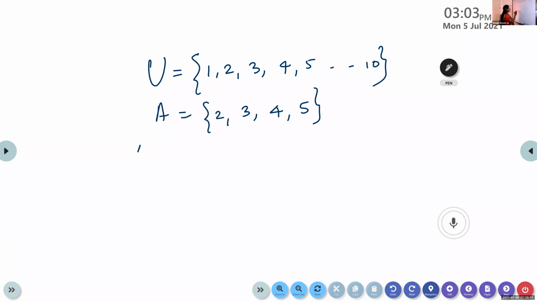So what is the complement? The complement of a set A is denoted by A complement, written A^c, or the other notation is A dash. Both are equivalent. What is A complement? It is the set of all elements which are in the universal set but not in A. We want those elements which are present in the universal set but not in A. That means the elements which are not present in A but should be there in the universal set. So which are the elements?